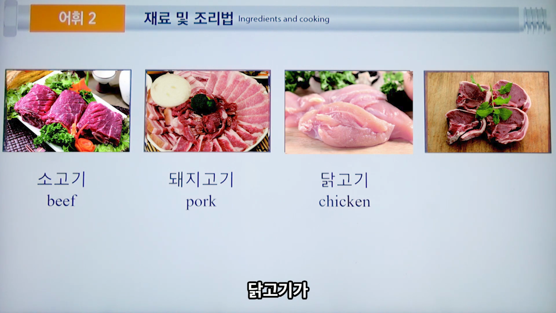닭고기, chicken. Okay, meat of chicken, laman ng chicken, 닭고기. 닭, chicken. 양고기, lamb.